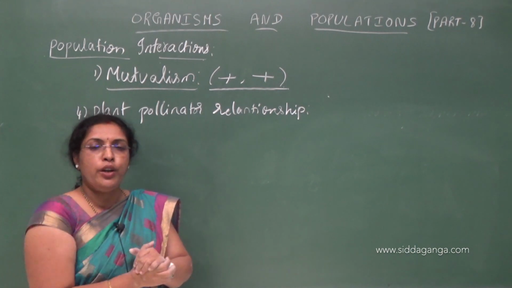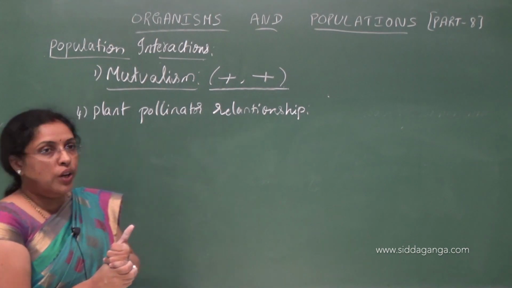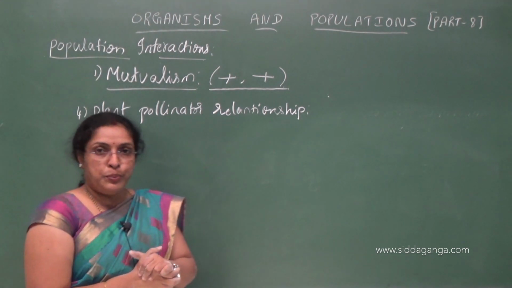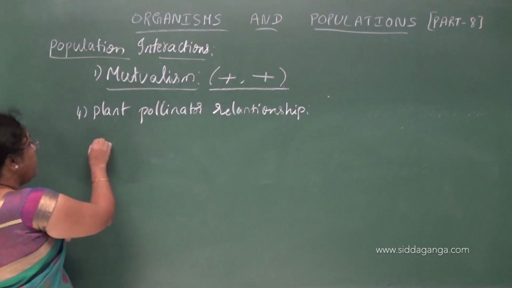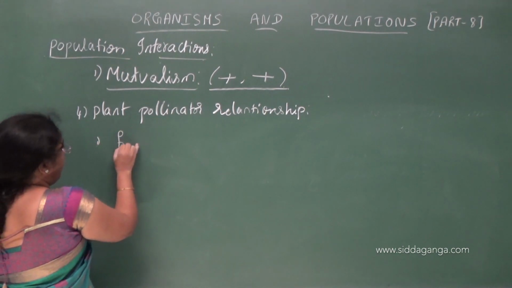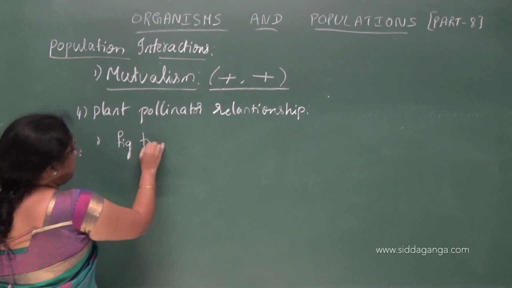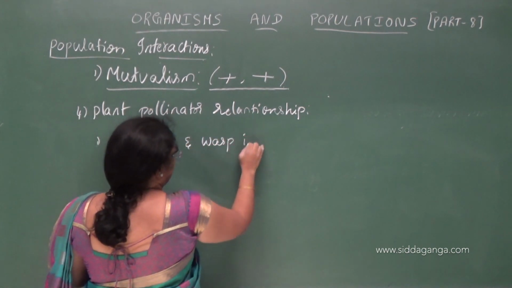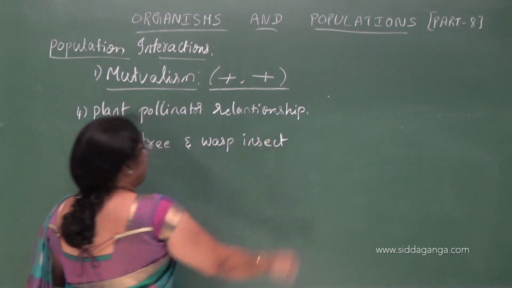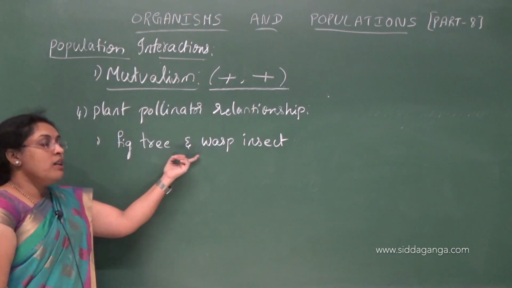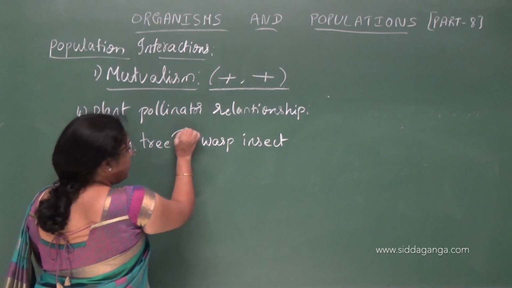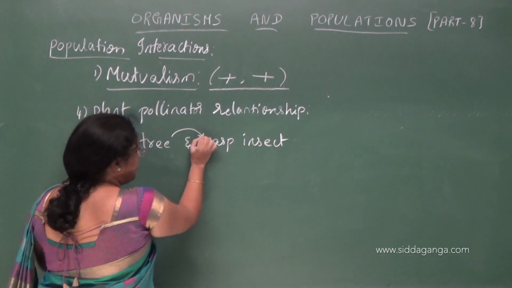Many plants are dependent on insects for pollination, like bees and wasps. Here the example is fig tree and wasp insect. These are specific, the fig tree is specific to wasp insect.